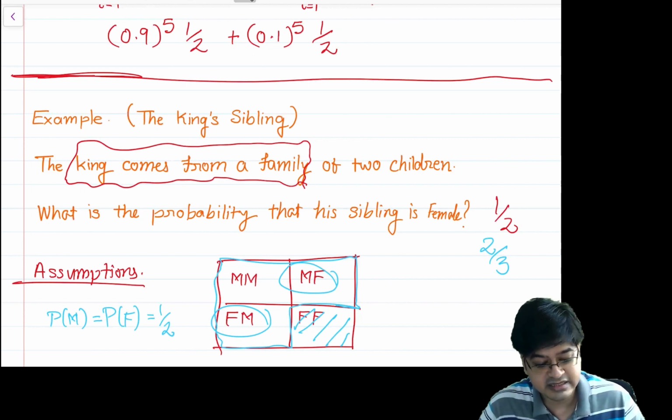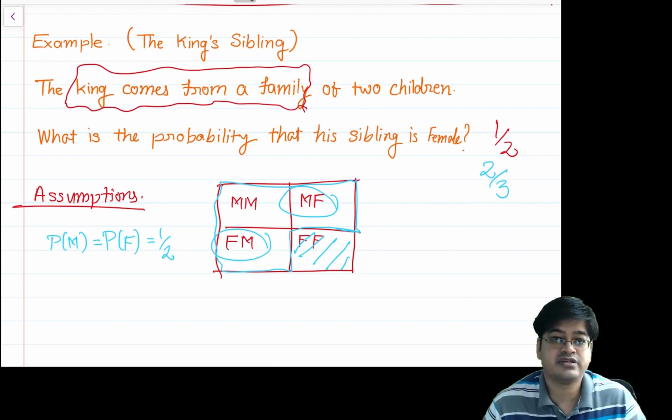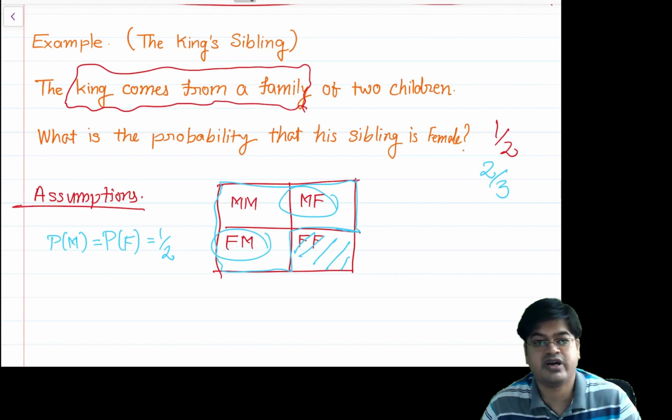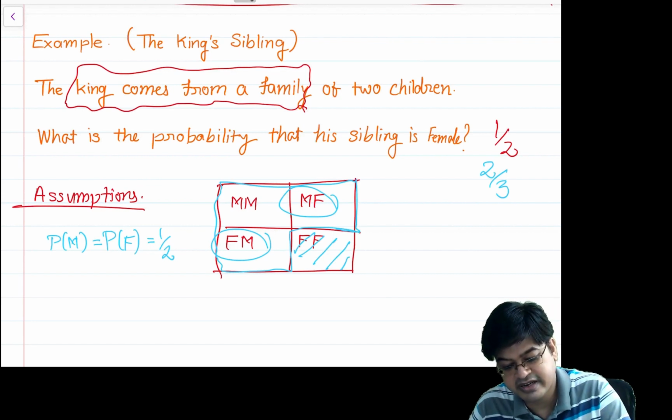In that case, if their strategy is that the parents stop reproducing once a boy is born, what is the probability that the sibling is a female, given they have two children? That means the elder one must be a female and the next one is a boy, and that is where they have stopped. In that case, the probability that the sibling is a female is 1.